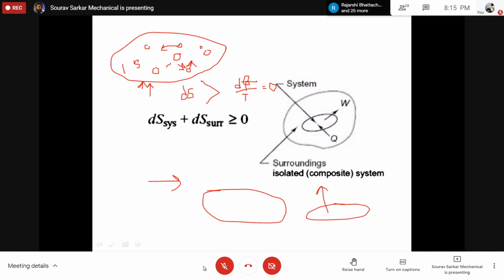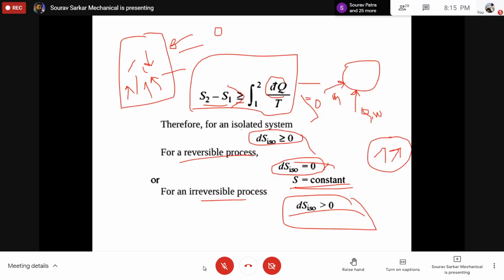So that is basically the mathematical derivation of the statement which you have already heard in your high school physics. This is the way I am mathematically deriving that for an isolated system, heat transfer is equal to 0. But as this term is greater than or equal to 0, what is the meaning of greater than or equal to 0?